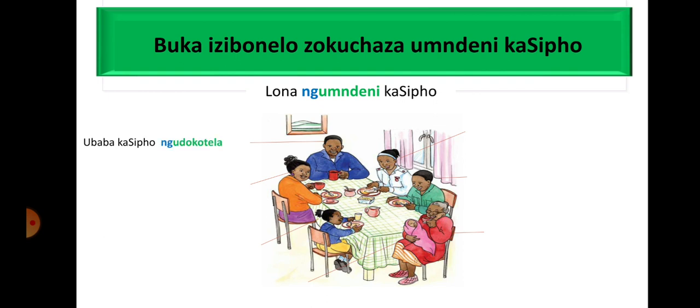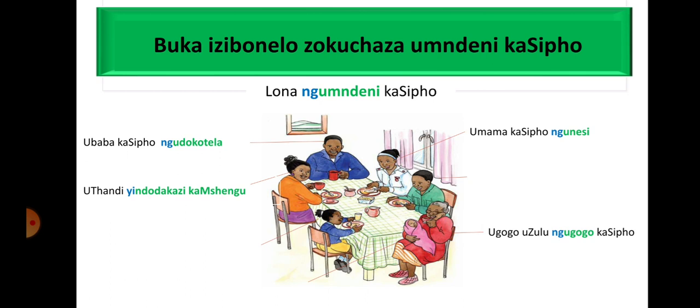Ubaba kaSipho ngudokotela. The noun we are working with is udokotela, and because it starts with u, the identificative copulative marker will be ng. Ubaba kaSipho ngudokotela. Sipho's father is a doctor. Umama kaSipho ngunesi. Sipho's mother is a nurse. Ugogo Zulu ngugogo kaSipho. Gogo Zulu is Sipho's grandmother.